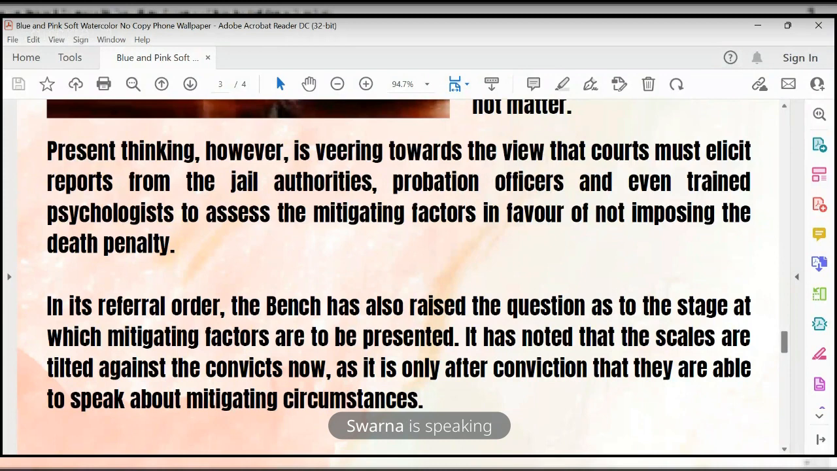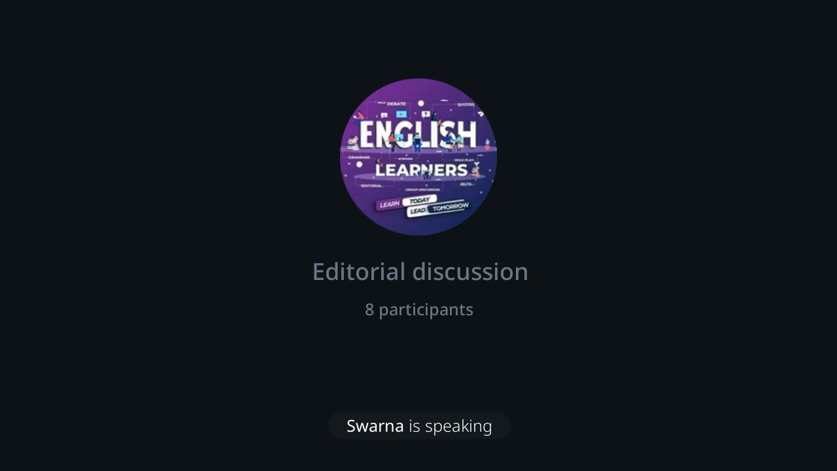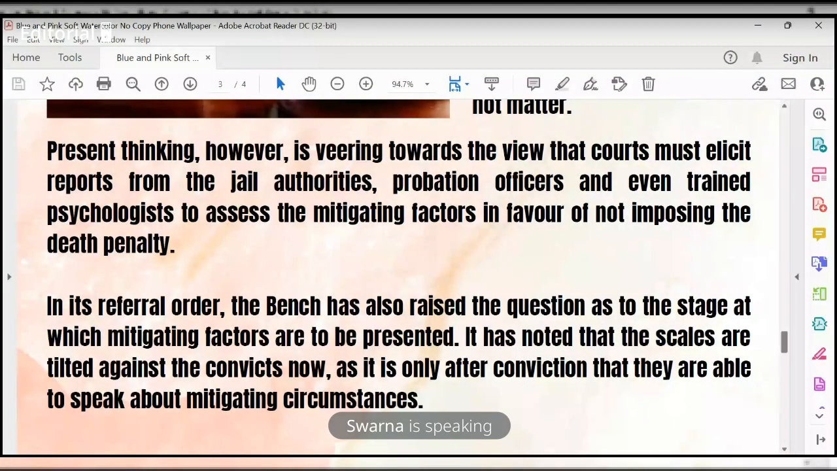Means they are also trying to find mitigating factors for not imposing the death penalty. For that, they have to collect all evidence from all authorities, like from jail, since the person is convicted of a crime, so they have to collect evidence from the jail authorities, probation officers, and even trained psychologists. That's it.